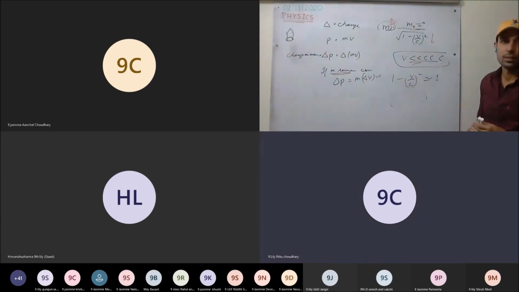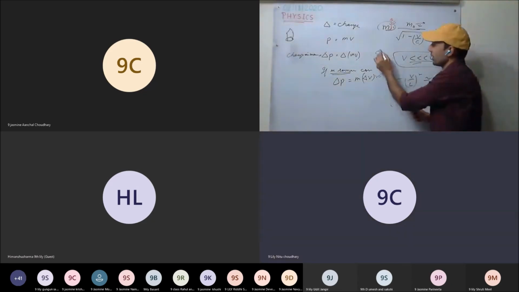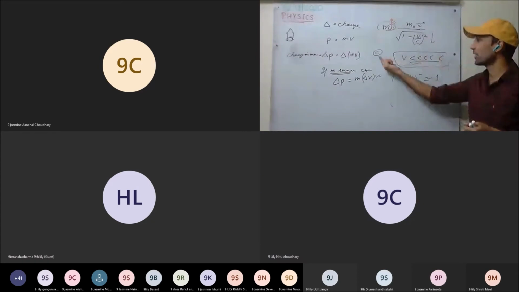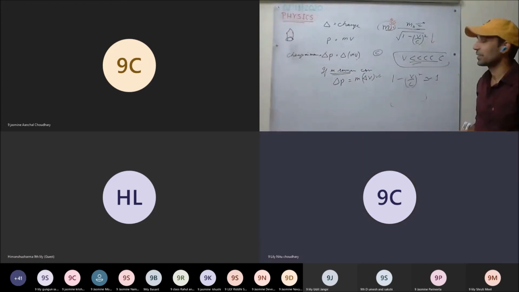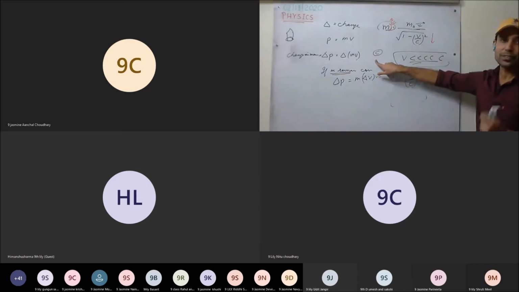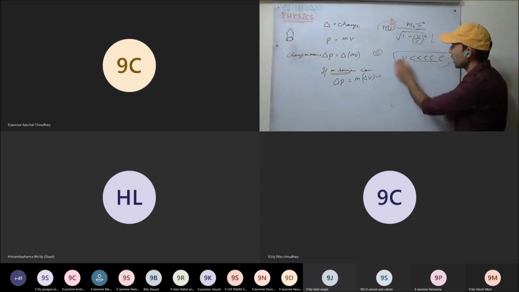Sir, why is the velocity of light represented by the alphabet c? It's a small c. Okay, I don't know why it is. I have to look into that, but usually we have been representing it with c. There may be some reason. I'll search and tell you. We denote the speed of light with c. Any more doubts you have?